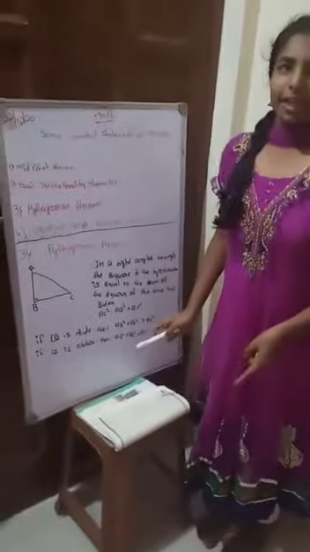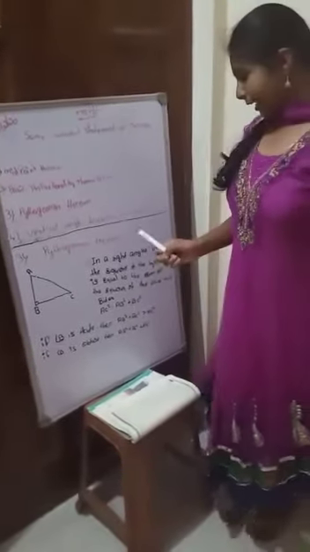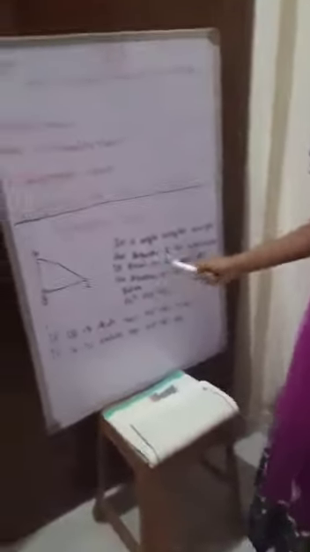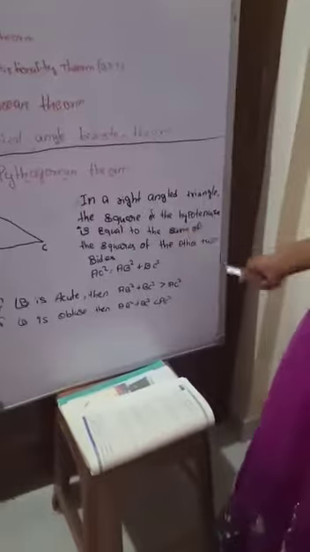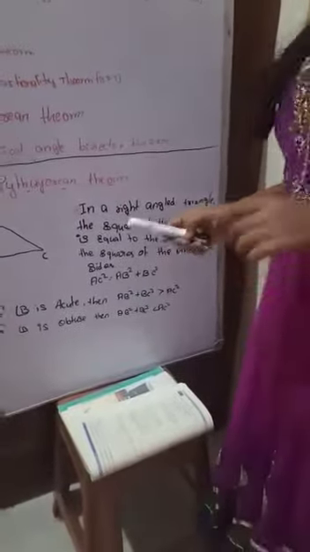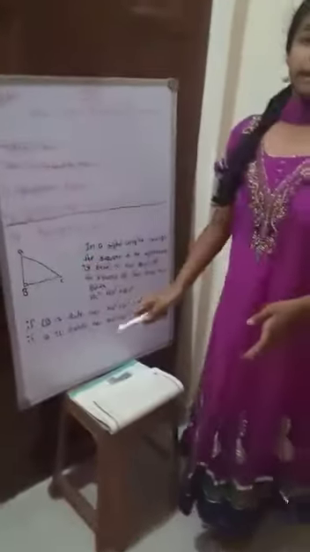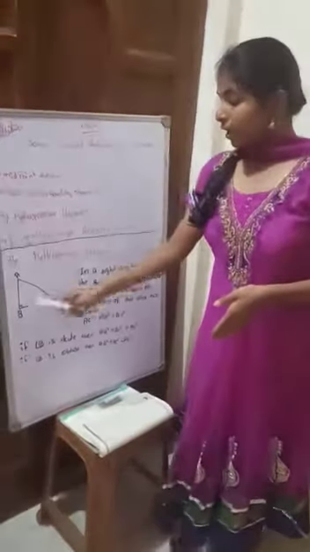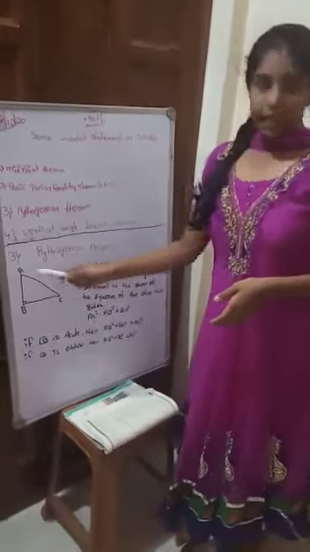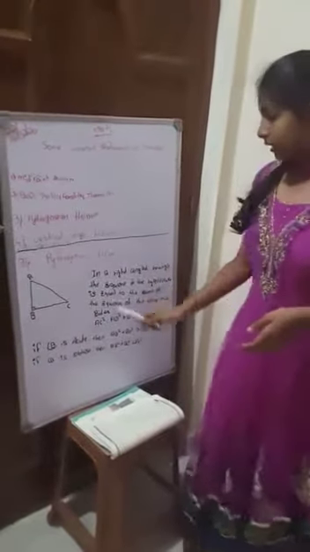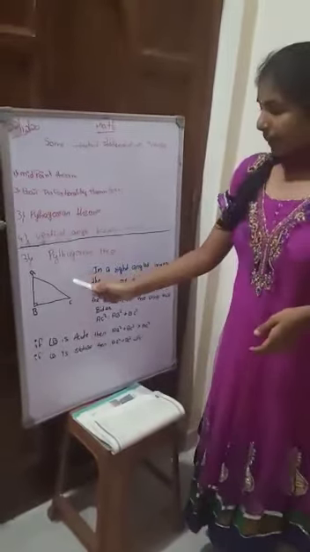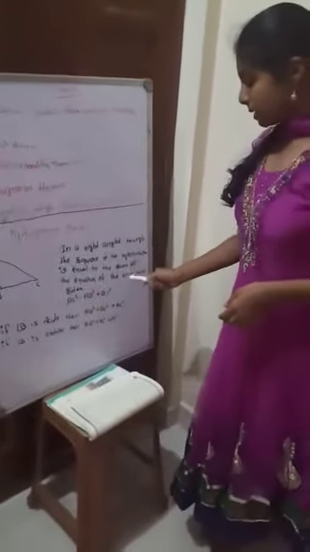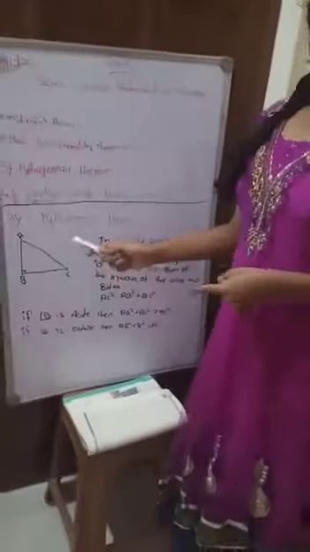This Pythagorean theorem is only applicable for a right angle triangle. What I have written: in a right angle triangle, the square of the hypotenuse is equal to the sum of the squares of the other two sides. Hypotenuse is nothing but the side opposite to the right angle. Here the right angle is B, so opposite to it is AC. So AC is the hypotenuse here. Now the square of the hypotenuse is the sum of these two sides' squares. AC square equals AB square plus BC square. This is the formula of the Pythagorean theorem.